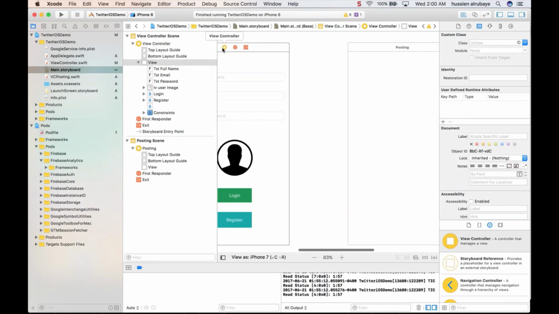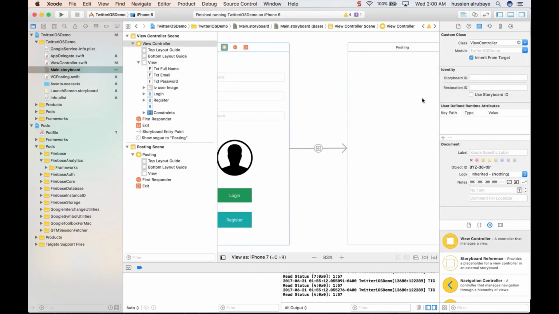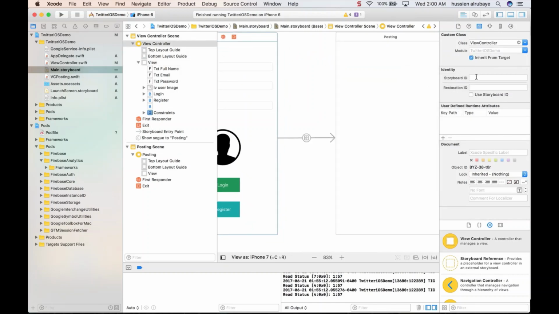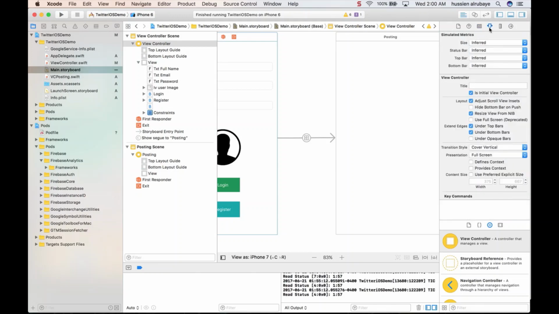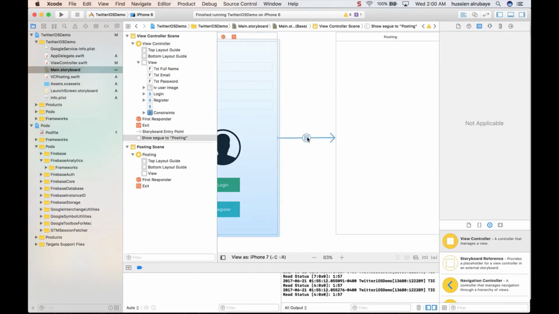To pass from this view controller to that view controller, I just use a segue. So just choose Show, and I will give this segue an identifier. So let me go to the storyboard, which is this one, select the segue, and give it an identifier like showPosts.